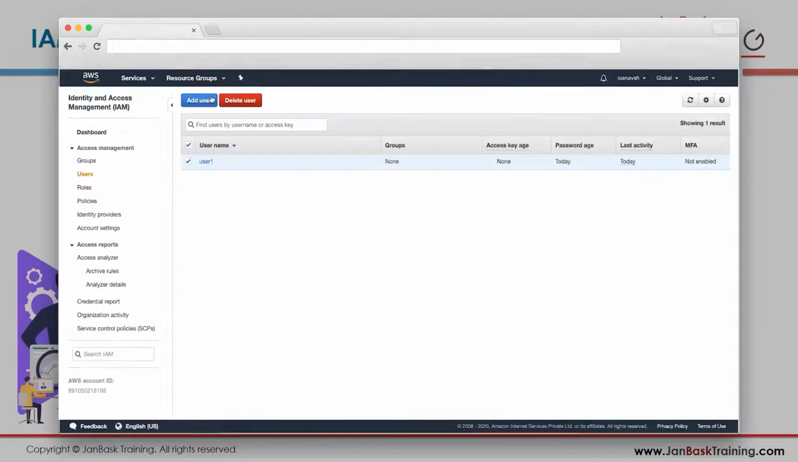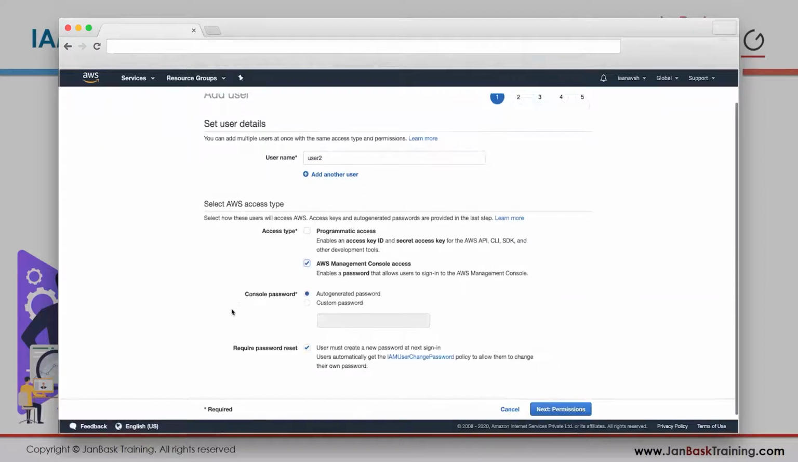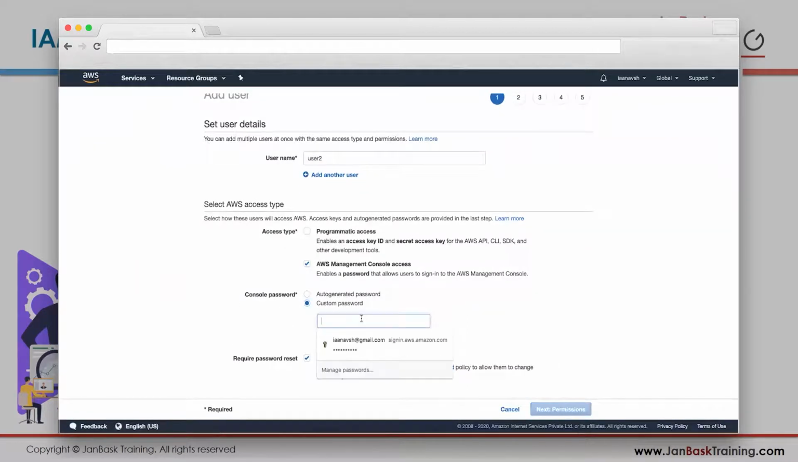All right, so click on add user. Name of the user is user2. AWS management console access we want to give. Okay, we want to give him a custom password. Then I want him to reset his own password when he tries to log in, because I don't want to know his password.